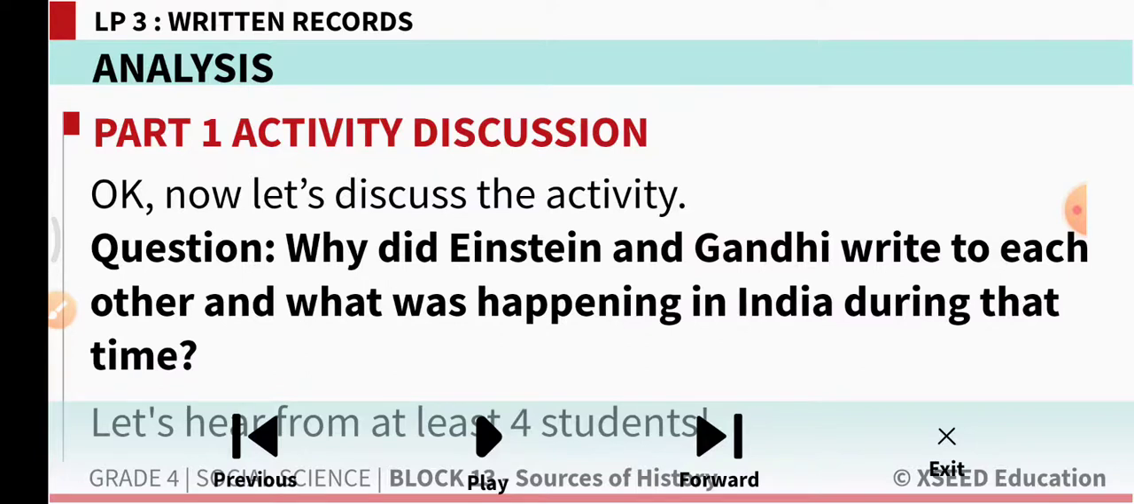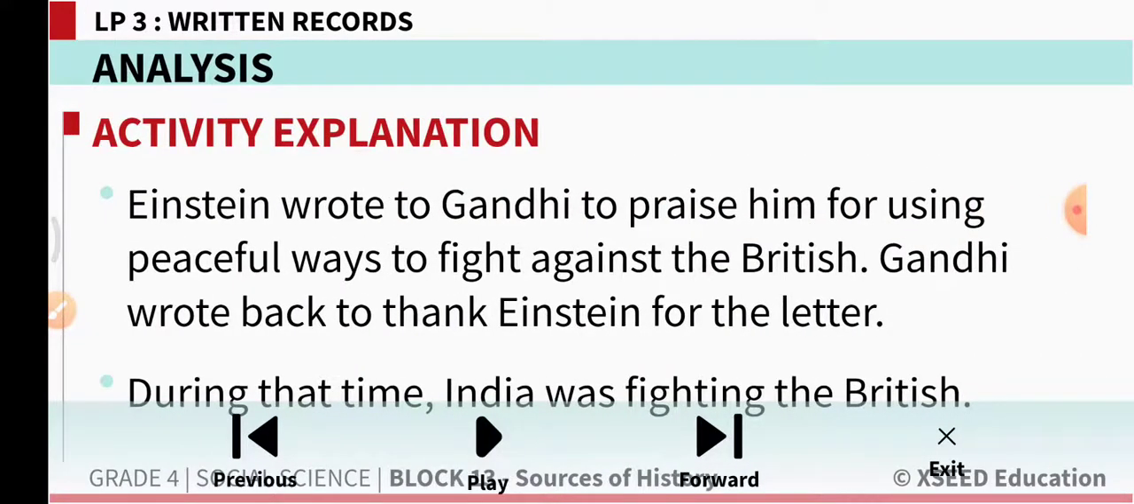Why did Einstein and Gandhi write to each other, and what was happening in India during that time? So this is given in the content book. You can read about these letters, a letter from Einstein and how Gandhiji replied. These two letters, if you read, you can get some information. Einstein wrote to Gandhi to praise him for using peaceful ways to fight against the British. Gandhi wrote back to thank Einstein for the letter.